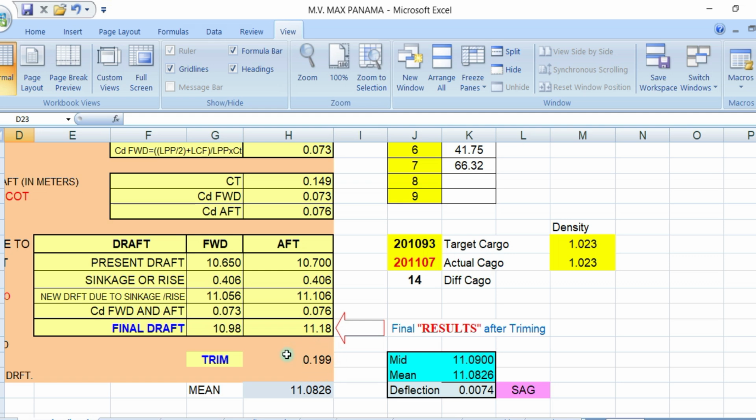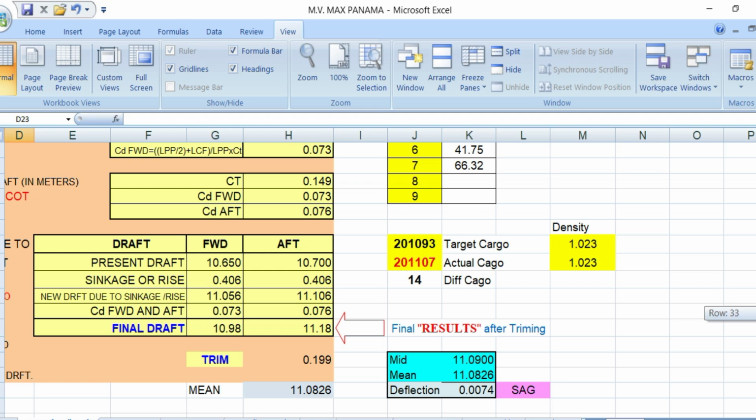You have a trim of 20 centimeters by the stern, and your mean draft will be 11.028, which is this one. So here you have now zero deflection. Okay, you have zero deflection.